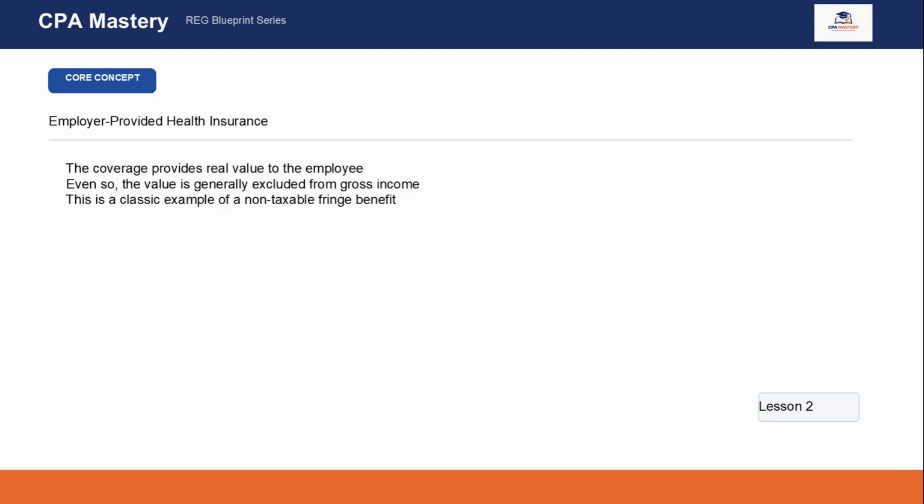Employer-provided health insurance is one of the most important fringe benefit exclusions to remember. It clearly provides value to the employee because the employer is paying for coverage the employee would otherwise have to purchase. But despite that value, the tax code generally excludes the cost of employer-provided health insurance from the employee's gross income. That means the benefit exists, but it does not increase taxable income in the usual way. This is a great reminder that tax law does not simply ask whether something has value. It also asks whether Congress created a rule that excludes it. On the CPA exam, health insurance is one of the safest examples of an excluded fringe benefit.